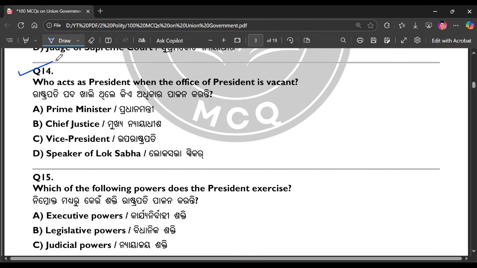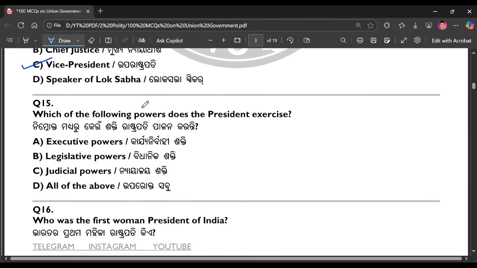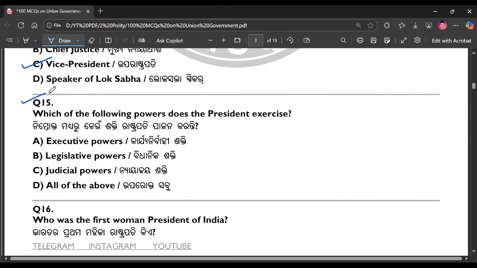Question number 14. Who acts as President when the office of President is vacant? The right answer is option number C. Question number 15. Which of the following powers does the President exercise? The right answer is option number D.